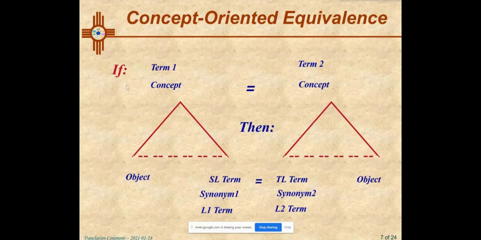So when we're looking at the relationship between two languages, we always want to work at this concept level. We want to make sure that our concepts match as well as they possibly can. Most of the mistranslations you see in the world are the result of people trying to map term to term.